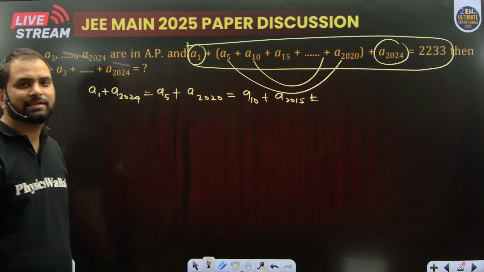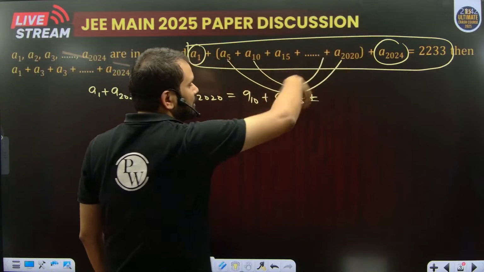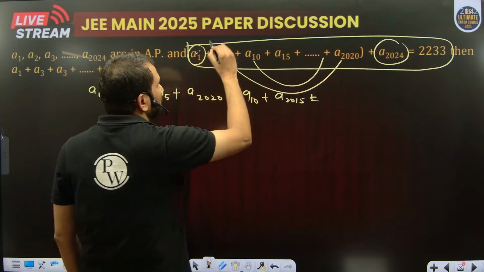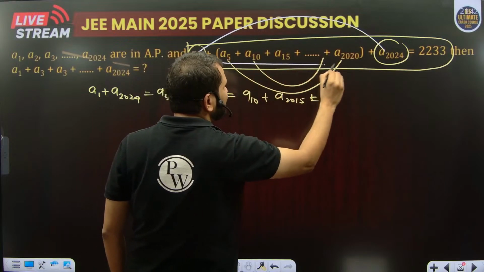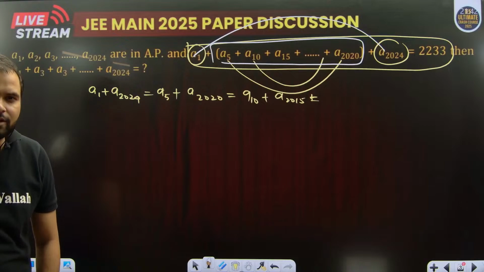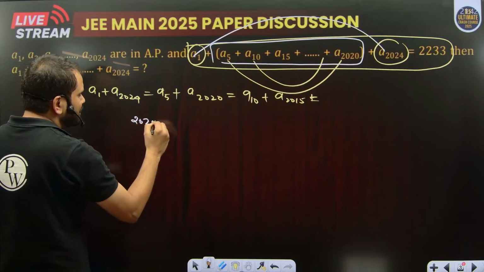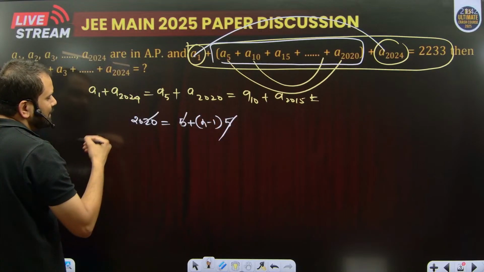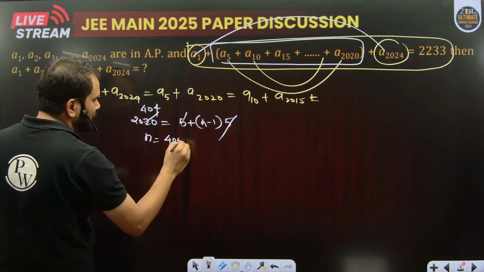So basically I just need to check how many pairs there are which will give that particular sum. We can easily find out. One pair already exists, and the other pairs can be found from the number of terms from 5 to 2020 having common difference 5. Let the number of terms be n. So 2020 is equal to 5 plus (n minus 1) into 5, and that gives 404. So the number of terms is equal to 405.